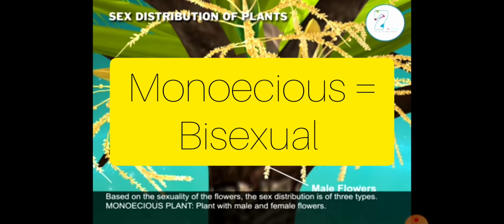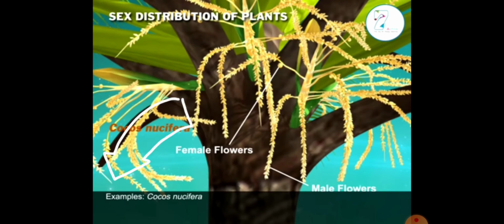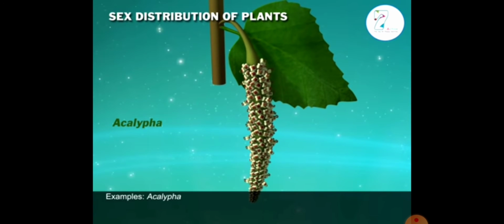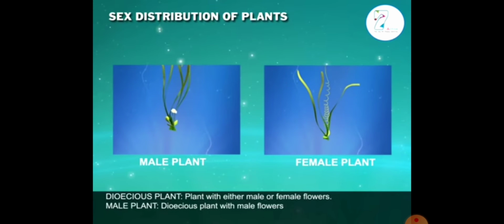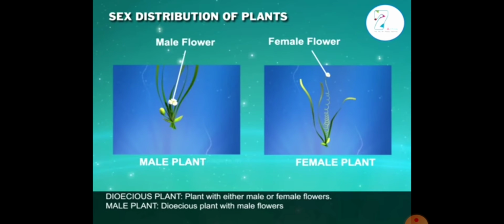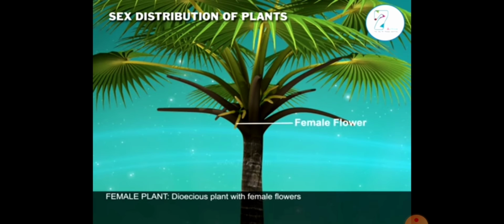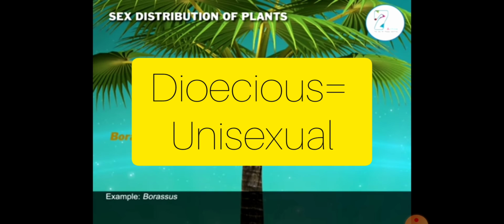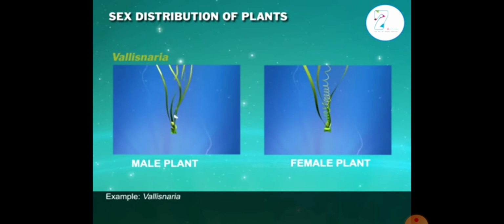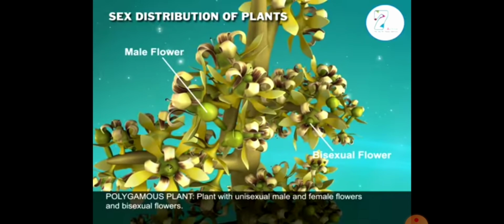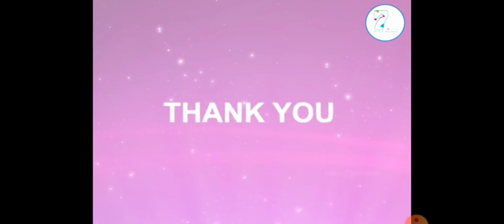Based on the presence of the bisexual or unisexual flowers, plants can be monoecious, means it will consist of both the flowers, that is male flowers and female flowers. It is dioecious if either of the flowers is present, that is male or female flower. There is another plant known as polygamous plant, where you will get the bisexual flower, male flower and the female flower in a single plant.